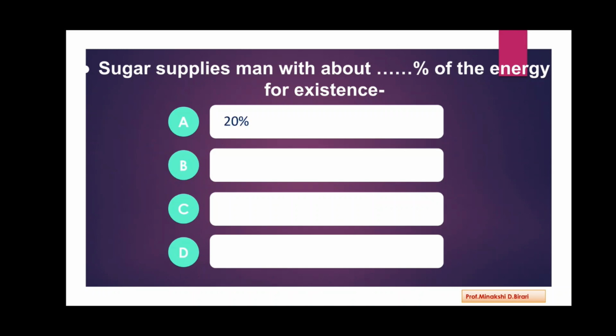Next question. Sugar supplies man with about dash dash percent of the energy for existence. Options are 20%, 10%, 15%, 13%. So the answer is 13%. Sugar supplies man with about 13% of the energy for existence.